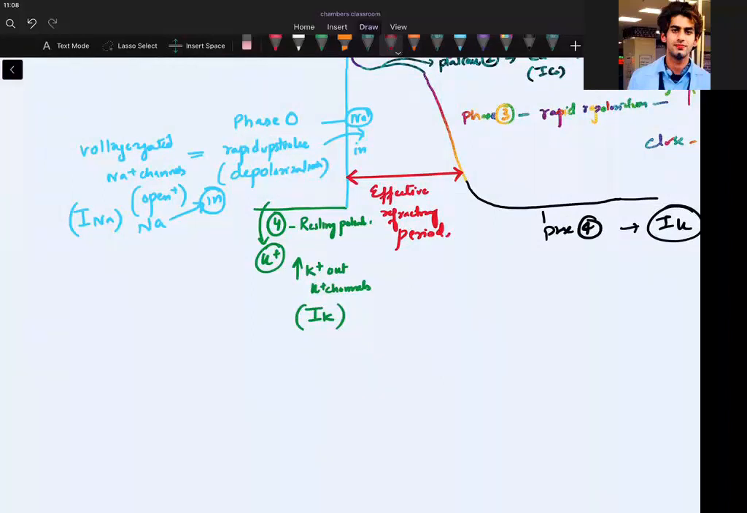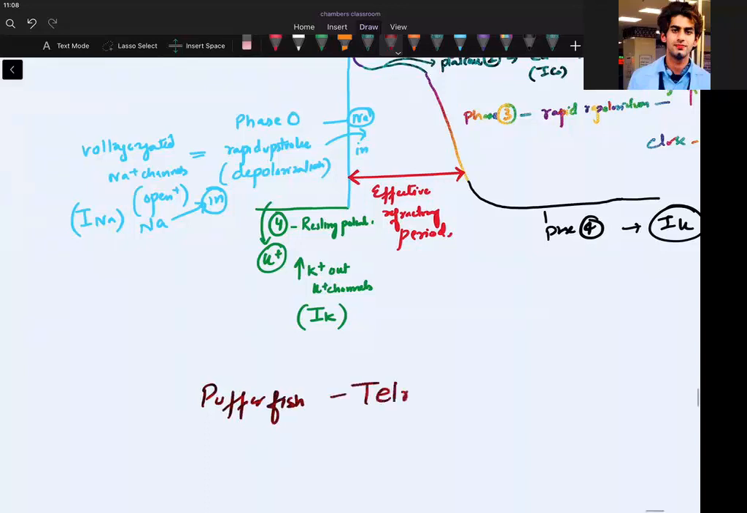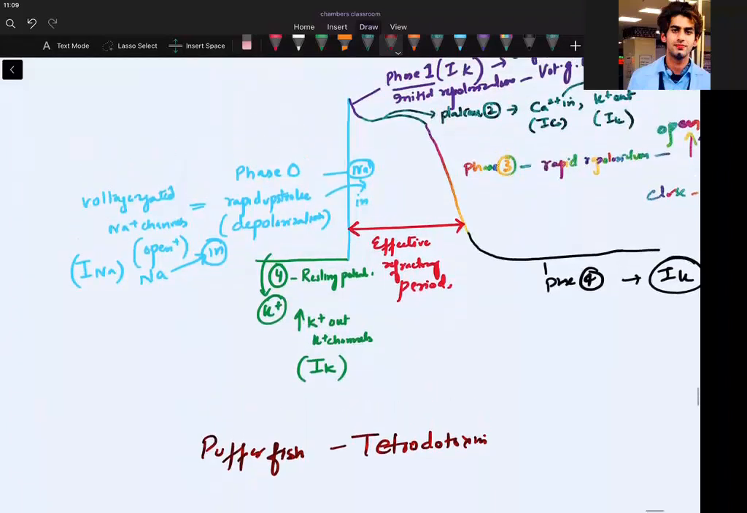puffer fish. This fish produces a toxin, tetrodotoxin. So what does this tetrodotoxin do? It blocks the phase 0. Okay, so if they ask you tetrodotoxin in which phase? Phase 0. So which channel?